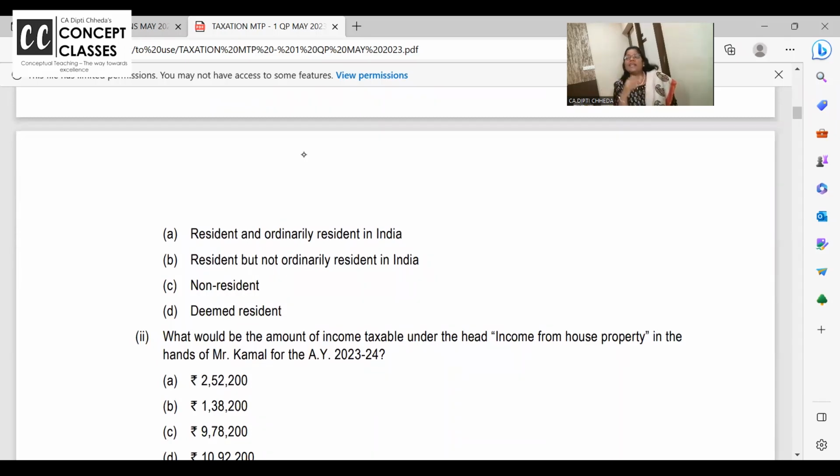Now take a pause. Resident but not ordinary resident means he will pay the tax on income received in India, deemed to be received, accrued, deemed to accrue, and business set up outside India but controlled from India. Rest, what he's earning in Canada, Nepal, we are not bothered.